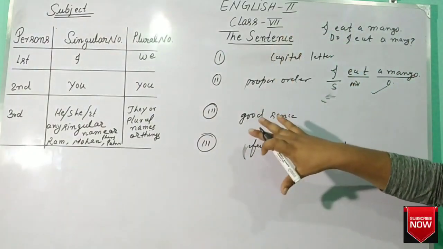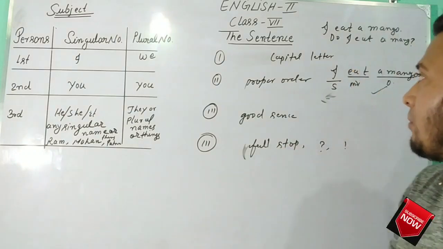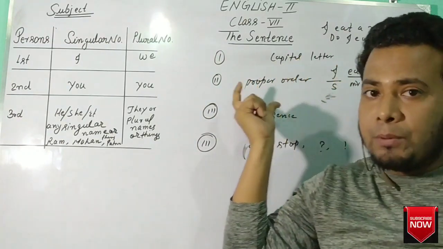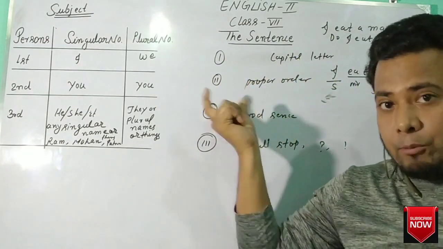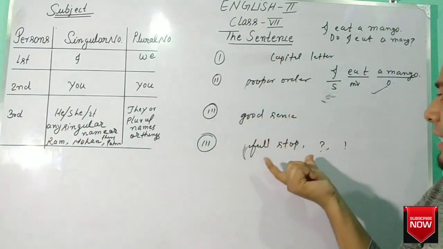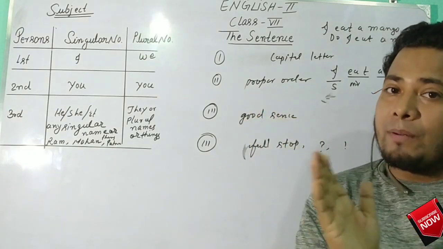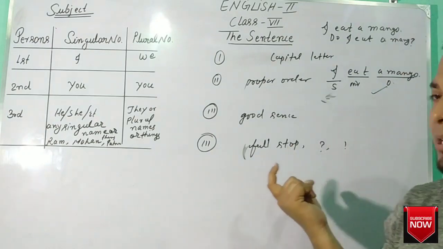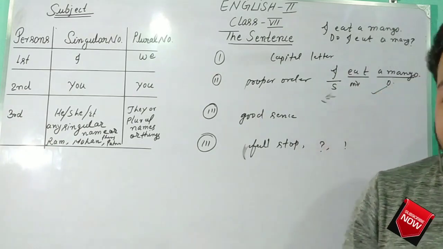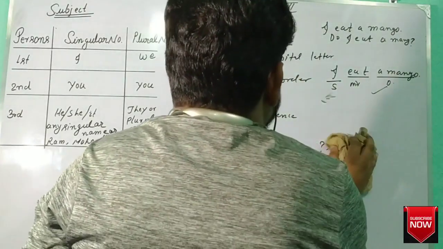Okay. Means these four properties are mandatory for being a sentence. First, a sentence should start with a capital letter. Second, the words should be arranged in proper order. Proper order means verbs will be applied according to the subject and tense. Third, good sense: the sentence should provide good sense. Fourth, a sentence ends with a full stop, mark of interrogation, or mark of exclamation. Okay, that is about the sentence.